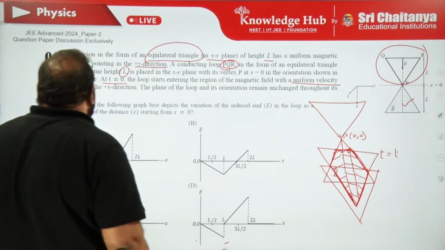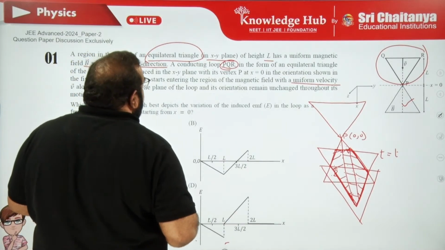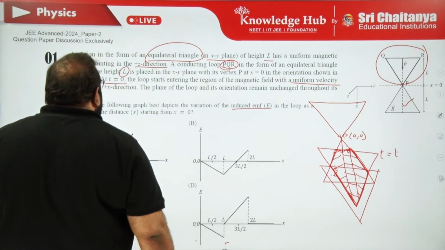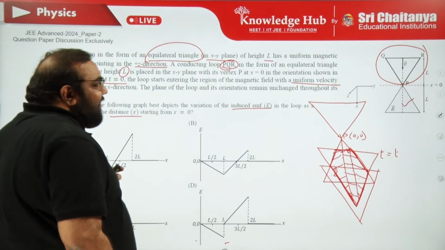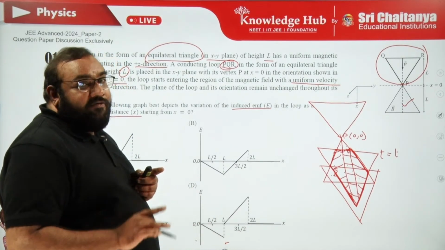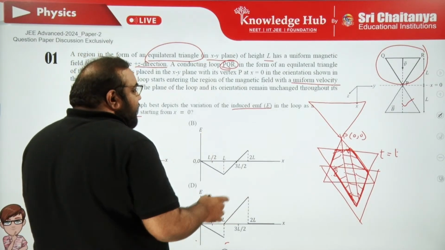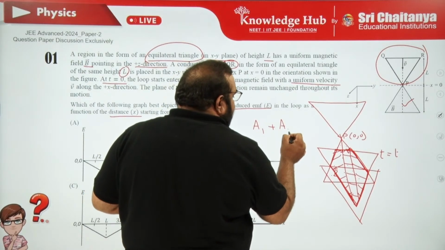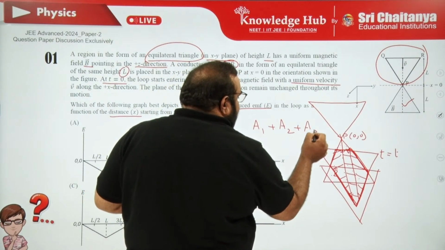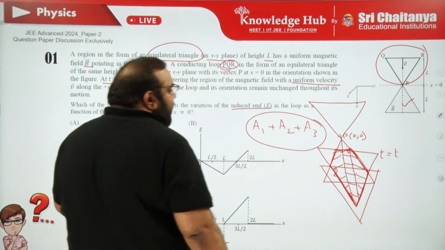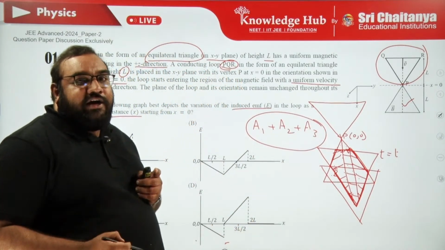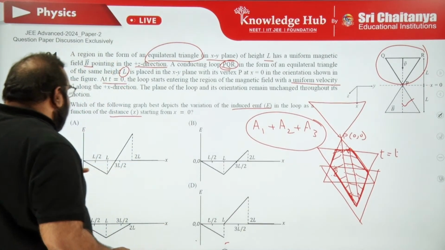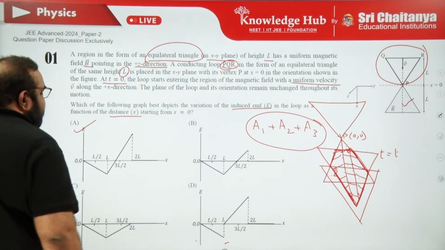And what is the question? Which of the following graphs best depicts the variation of the induced EMF in the loop as a function of the distance? Wherever the flux changes, there the EMF will be induced. So let the area of the left side triangle be A1, the area of the right side triangle A2, and the area of the rectangle A3. Because the area is variable here, as it is moving with a uniform velocity, if you derive that, then we will get the induced EMF. Based on that, we get the first option.